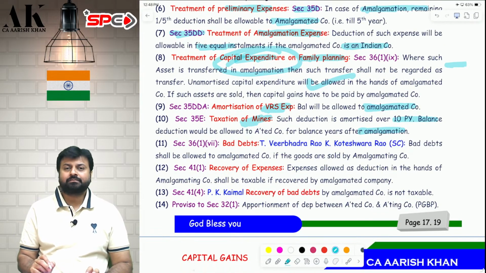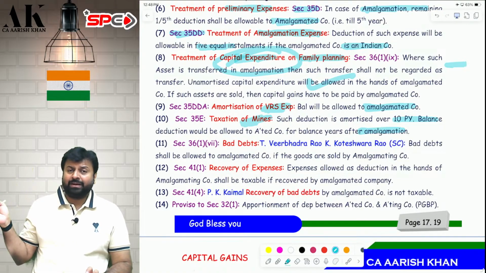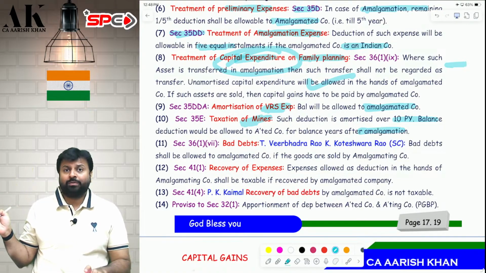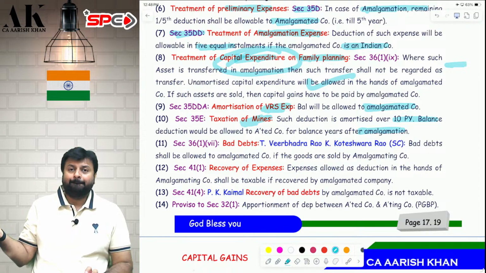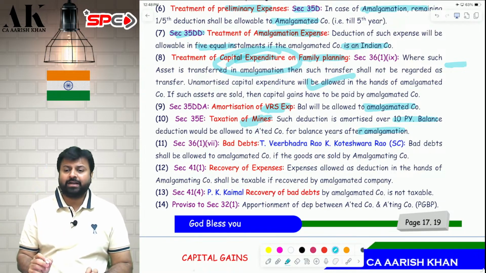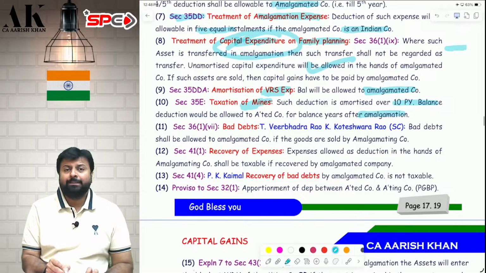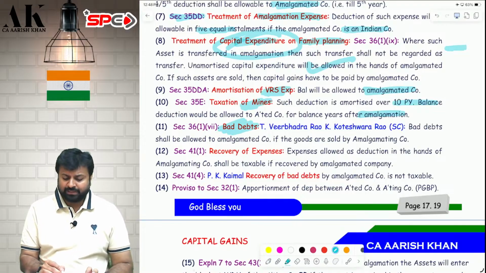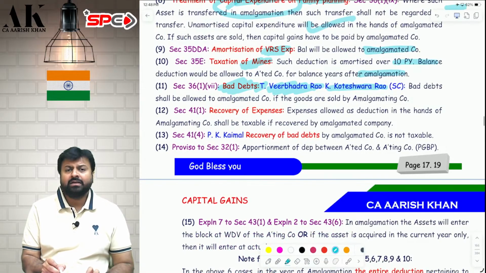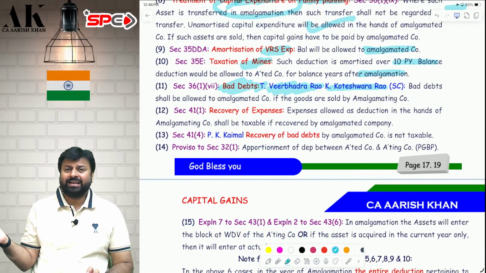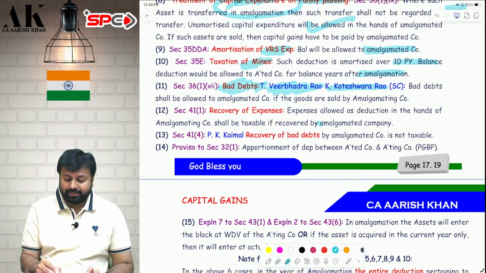Next, bad debts. Goods are sold by the amalgamating company, but it has become bad in the hands of the amalgamated company. Therefore, it will be considered as bad debts in the hands of the amalgamated company. The amalgamated company can claim deduction as per the Supreme Court judgment of T. Veerabhadra Rao K. Koteshwara Rao. We have done all these things in our class in PGBP. Then, expenses incurred by the amalgamating company, but recovered by the amalgamated company. Yes, it is deemed income.